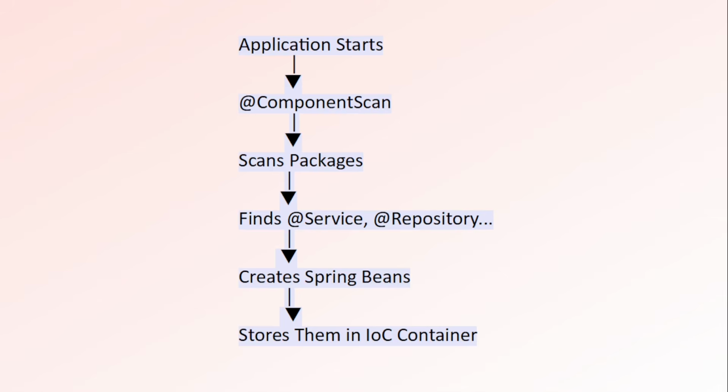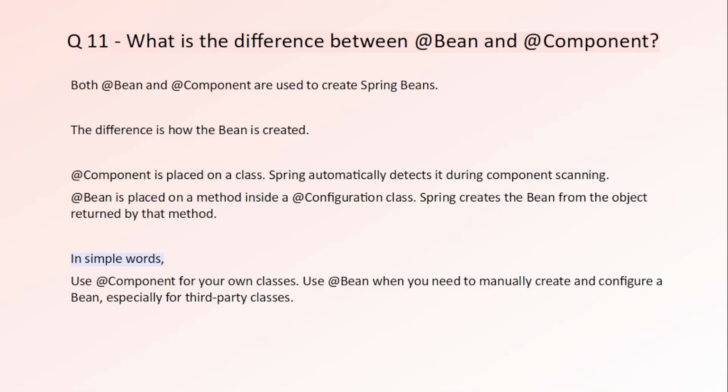Now let's move forward. What is the difference between bean annotation and component annotation? So the first thing you should remember is that both create Spring Beans. The real difference is how the bean is created. If it's your own class, then simply add component annotation. Spring will find it during component scanning and automatically create a bean.